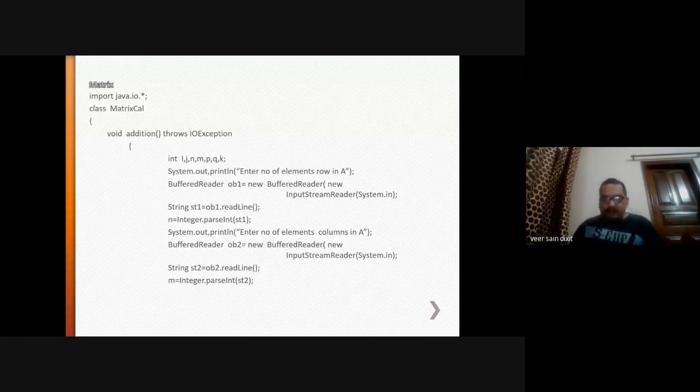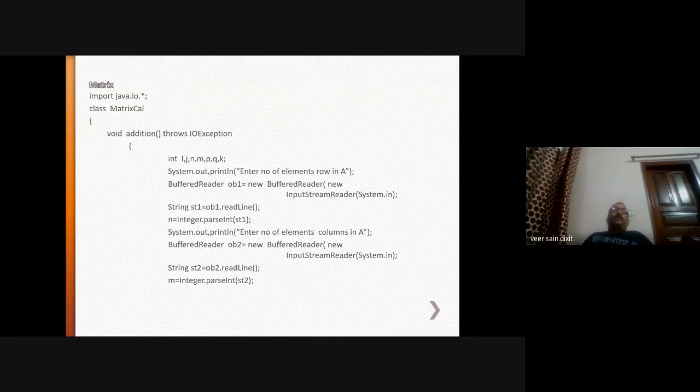Now, I am taking another example of matrices in which I am going to use two-dimensional arrays. In this program, the name of the program is MatrixCal. That consists of two words. The first character of the first word is in caps, and the first character of the second word is in caps. We have used the Hungarian notation.